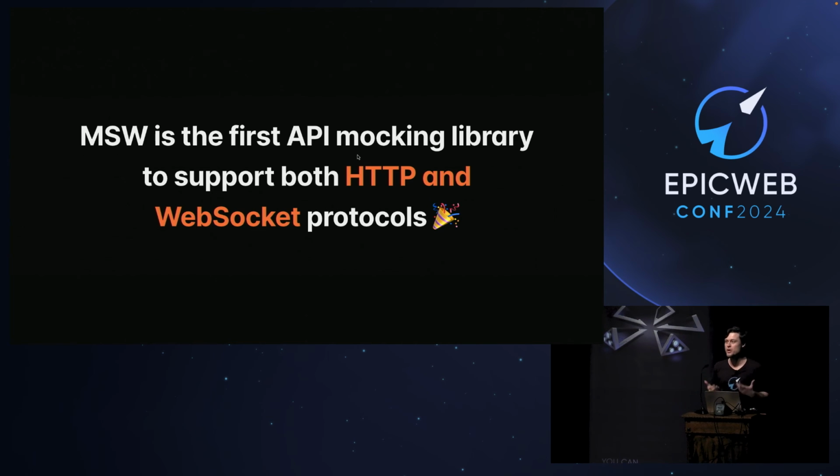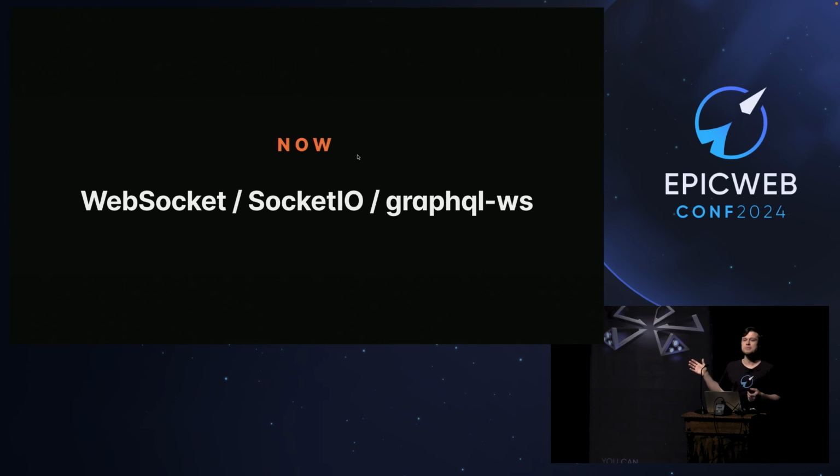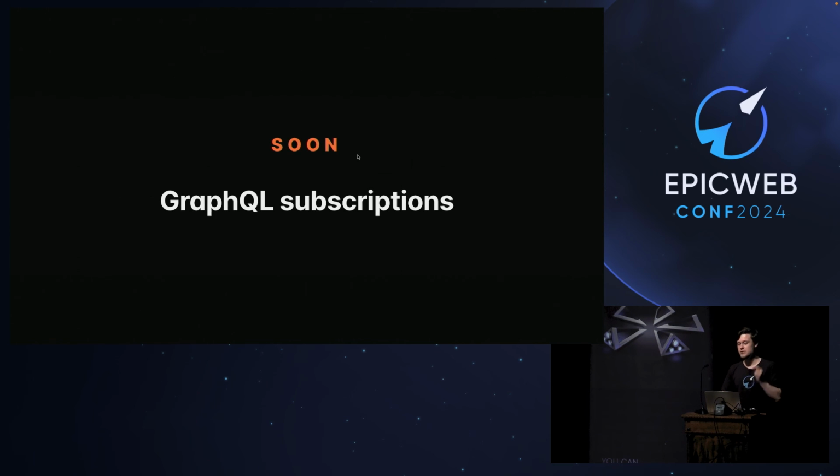And not just support, but do that in a familiar way, being environment and client agnostic, where you can describe your network once and integrate it across the entire stack for testing, development, debugging, basically anything. Even now, you can use this API to intercept raw WebSocket protocol connections, but also Socket.io and GraphQL WS. And very soon, we will ship a designated first-class API for GraphQL subscriptions. So you can mock and do everything with GraphQL subscriptions when you're building the apps.